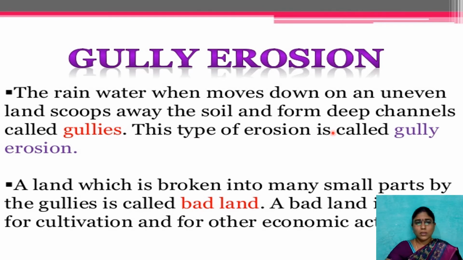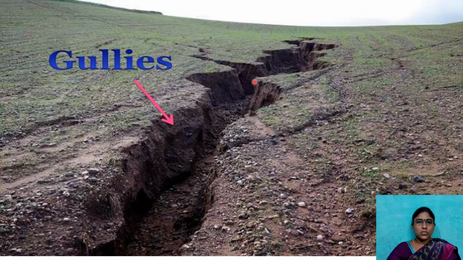A land which is broken into many small parts by these gullies is called badland, and a badland is unfit for cultivation and for other economic activities. So this is about gully erosion. You just observe the picture here. These are soil gullies, formed due to the flow of water and sometimes wind also, but not in this depth. This is what we call a gully. This soil is not suitable for cultivation due to the nature of the movement. So this is what we call bad soil.